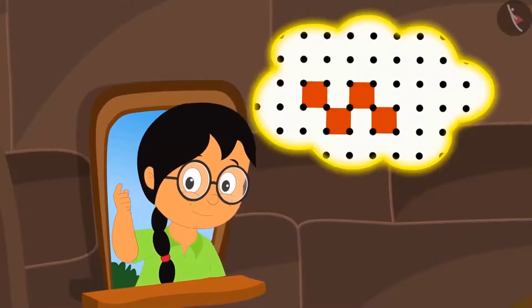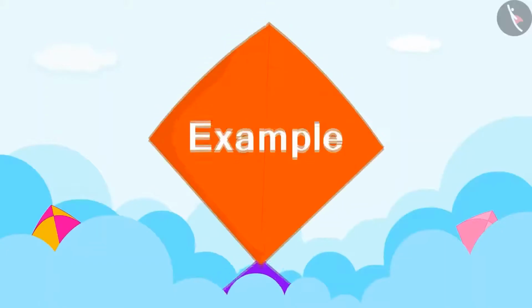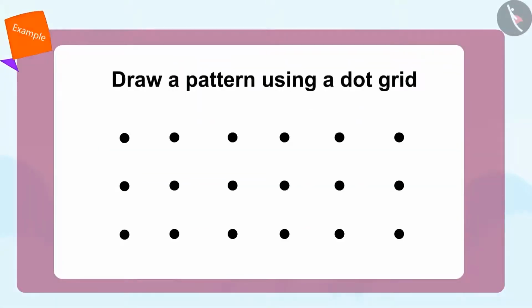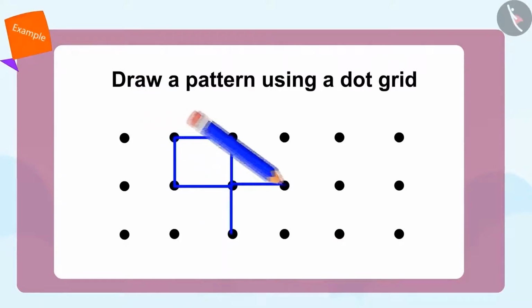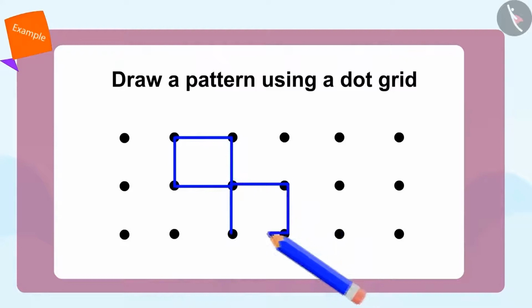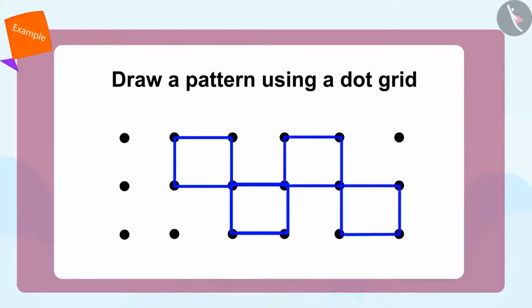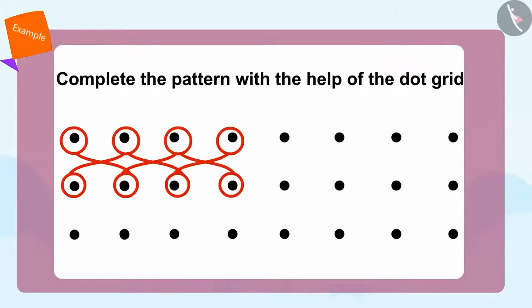Meenu thinks to herself. Come children, let's take a look at how Meenu makes this pattern using the dot grid. First we will create a square like this. Now we will create another square below using this corner of the first square like this. Now we can complete this pattern like this. Isn't this fun? Can you complete this beautiful pattern with the help of a dot grid?